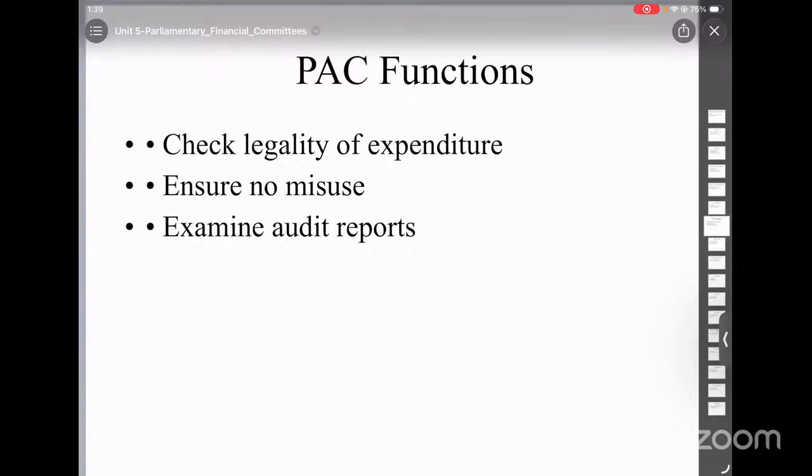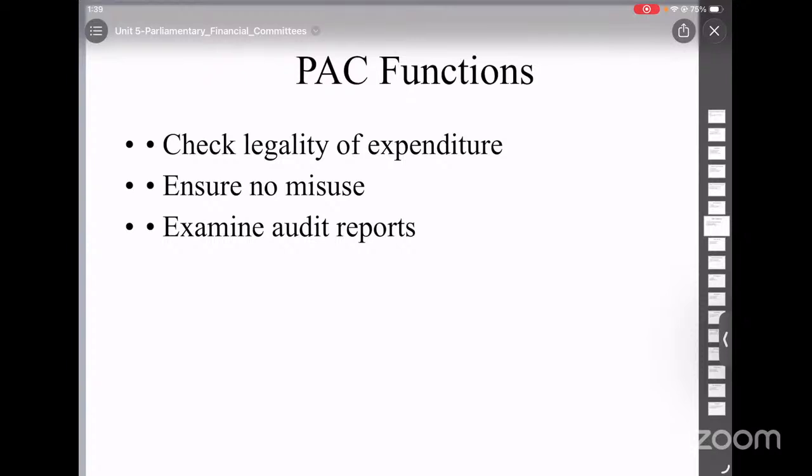The first is it ensures that money is spent properly. The second, that no money is being misused. Thirdly, that there is no corruption. And fourthly, that the expenditure follows the rules.